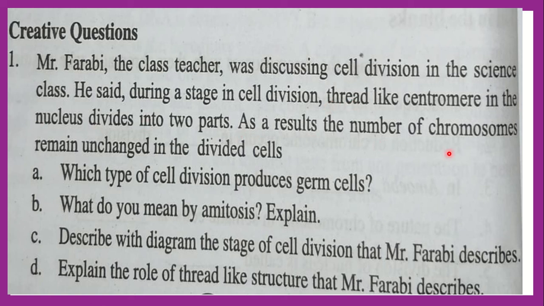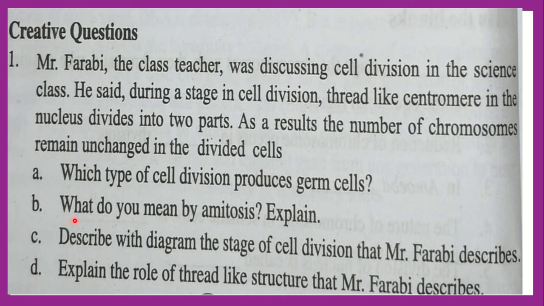As a result, the number of chromosomes remains unchanged in the divided cell. We will discuss the C number. First one is A. What type of cell division produces germ cell? Germ cell means gamete cell. Which type of cell division? Meiosis cell division. Meiosis will be the correct answer for A.